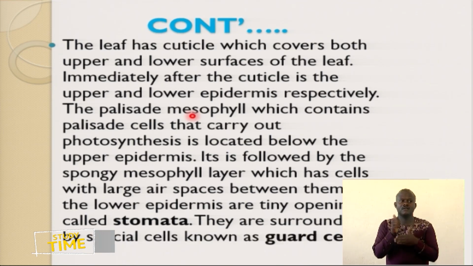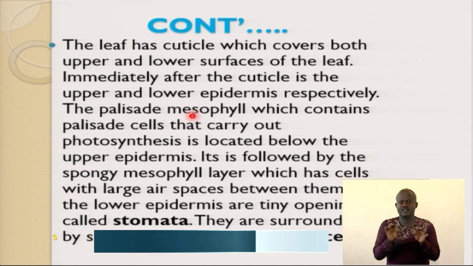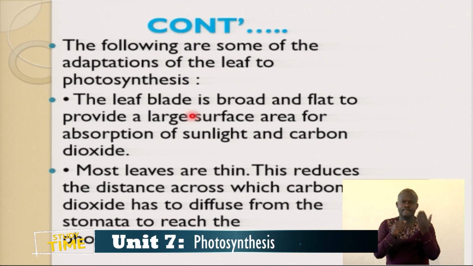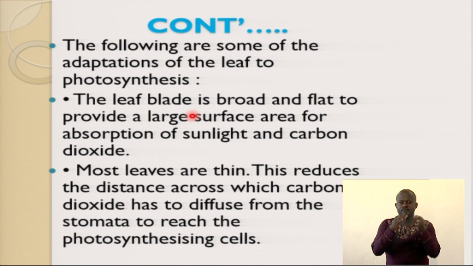These guard cells are able to open and allow the exchange of gases between the air space and the atmosphere. The guard cells and the presence of stomata are very important and vital in helping the plant to carry out photosynthesis. So the following are some of the adaptations I mentioned. The leaf is broad, and most leaves are thin. The thinner the leaf, the faster the rate of diffusion.